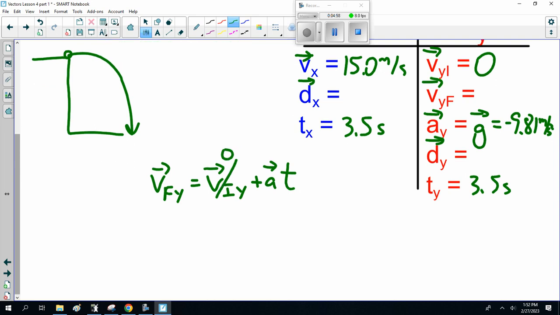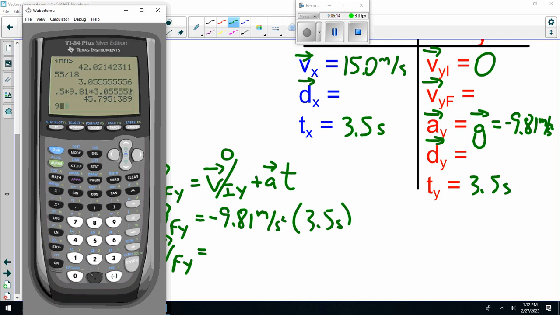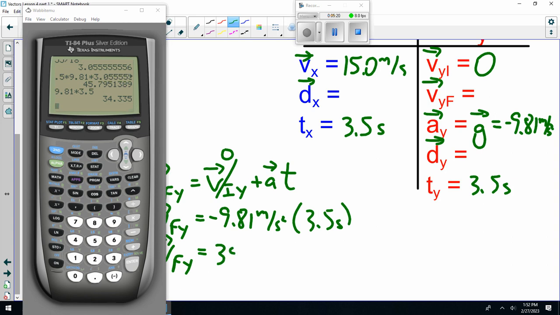So velocity final in the y is minus 9.81 meters per second squared times 3.5 seconds. Now, 9.81 times 3.5 is 34.3. And put that down.